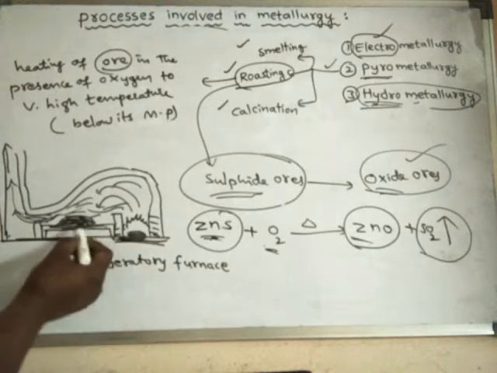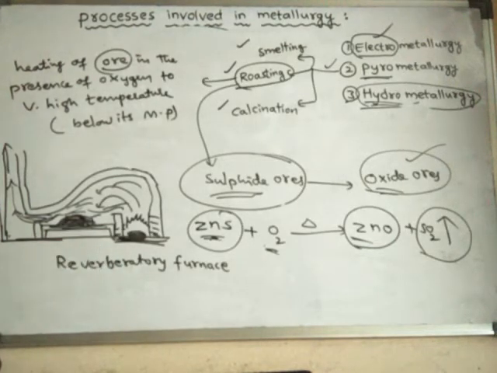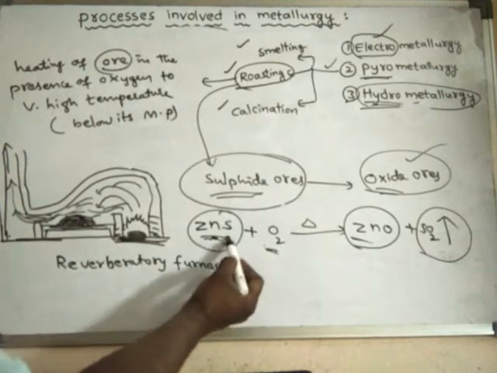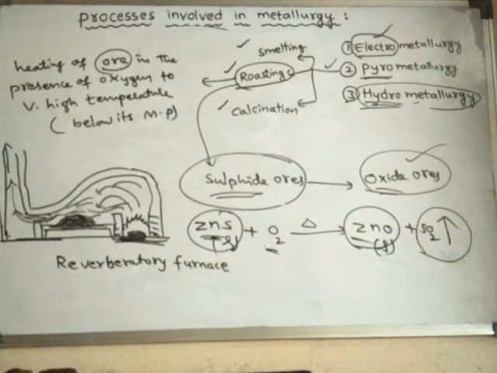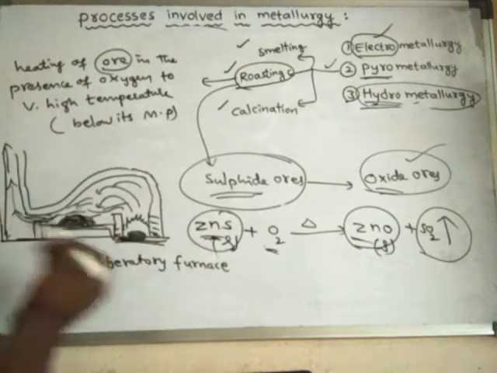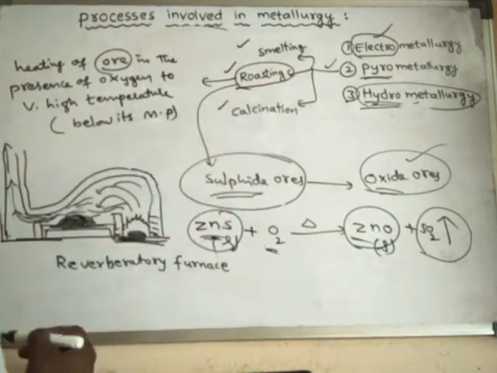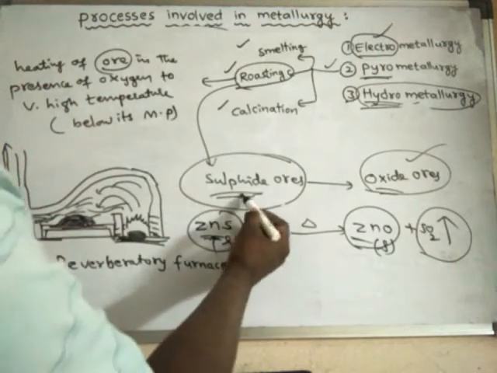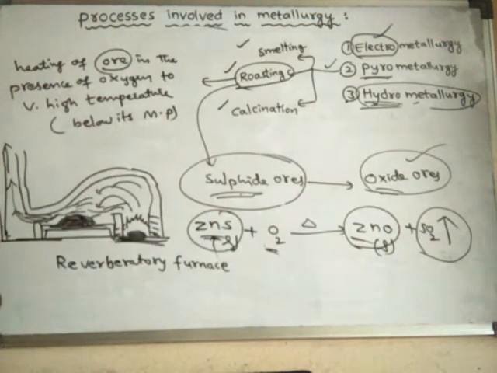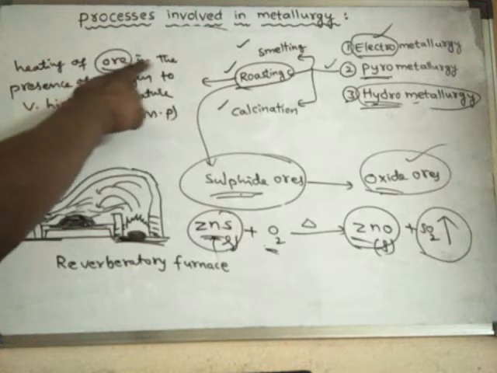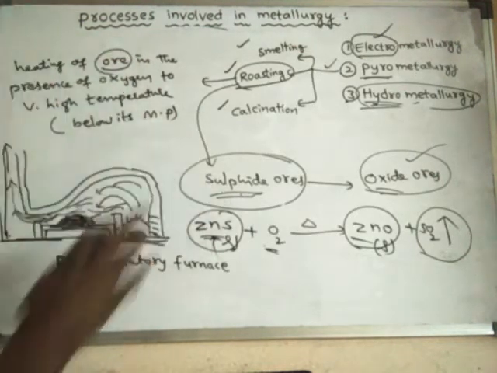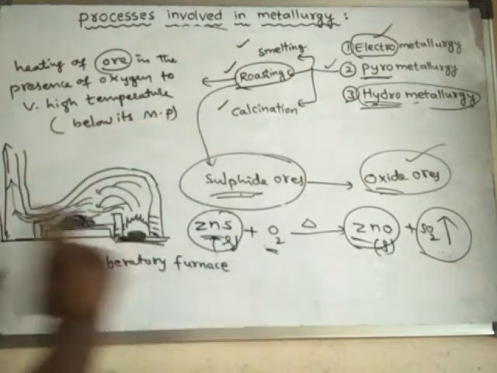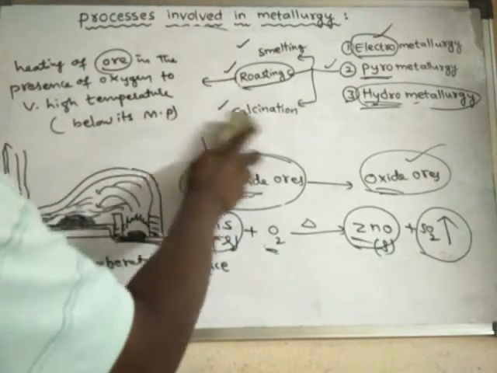So here even the ore is obtained in solid state, and even the oxide will also be in the solid state only. Okay, next process. Generally, roasting is used for conversion of sulfide ore into oxide ores. Roasting is the process of heating the ore in the presence of oxygen to very high temperatures below its melting point. Now the next process is known as calcination.